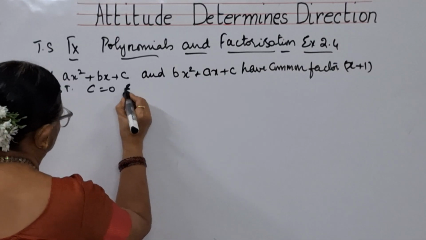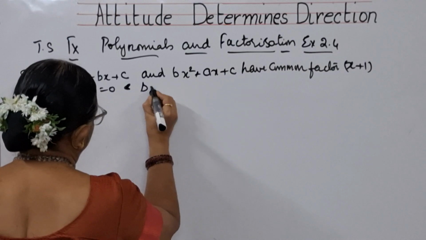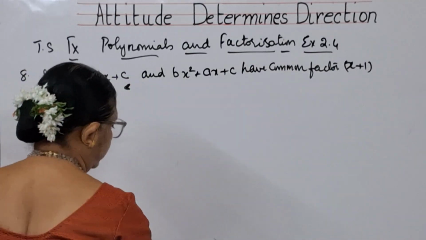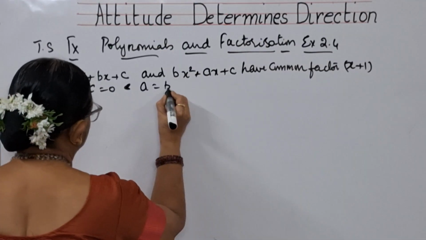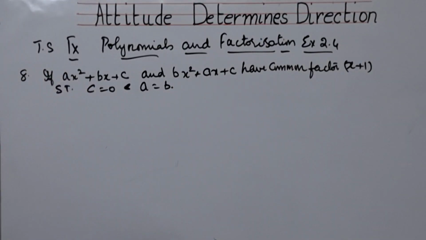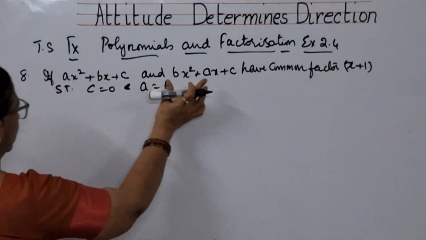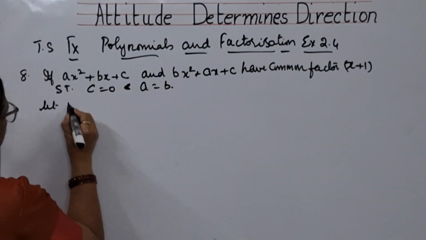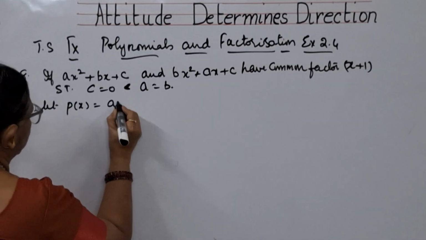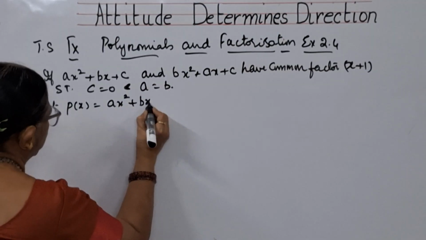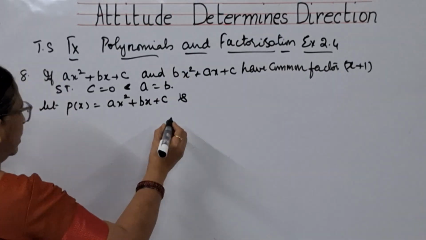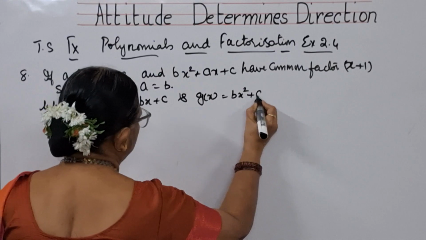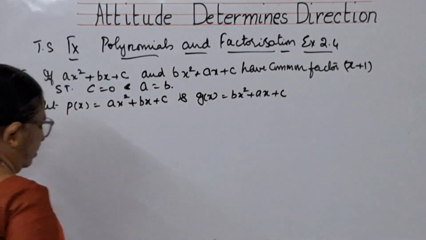c is equal to 0 and a is equal to b. This is the sum, children. Here you have got two polynomials. So let us suppose that p of x is equal to ax square plus bx plus c and g of x is equal to bx square plus ax plus c.